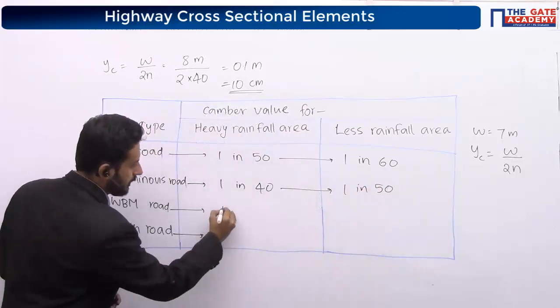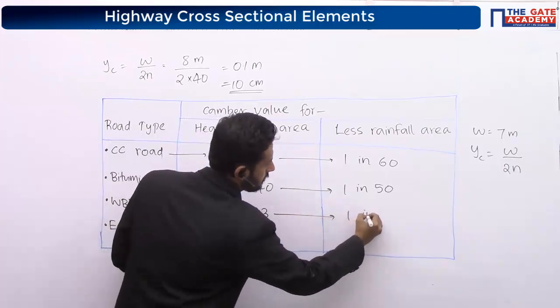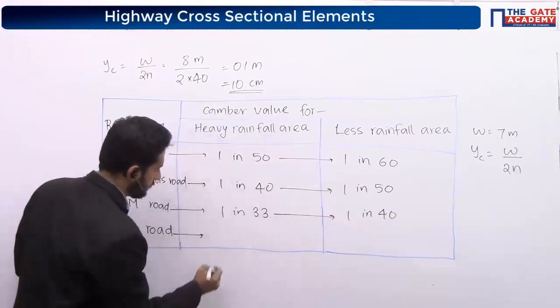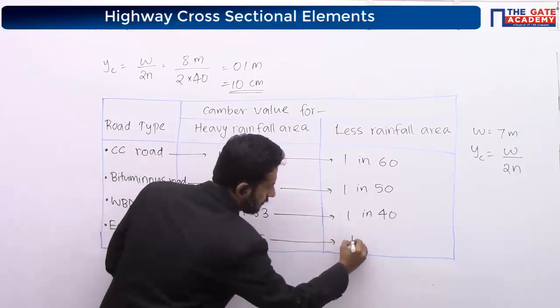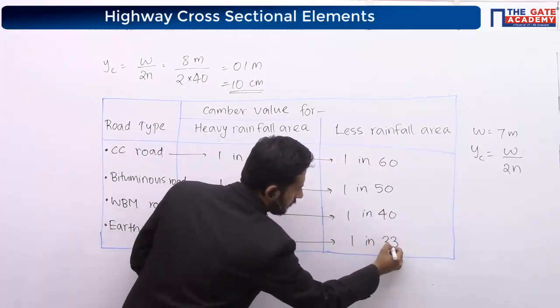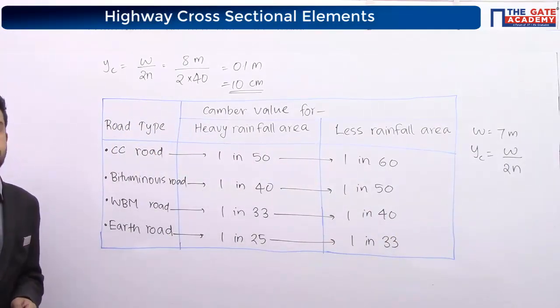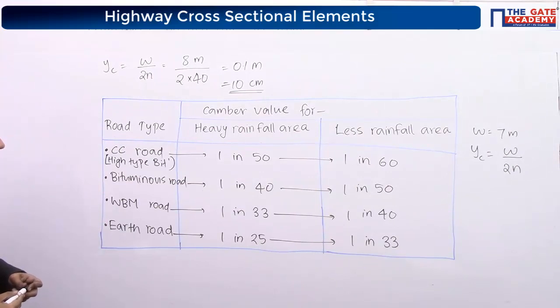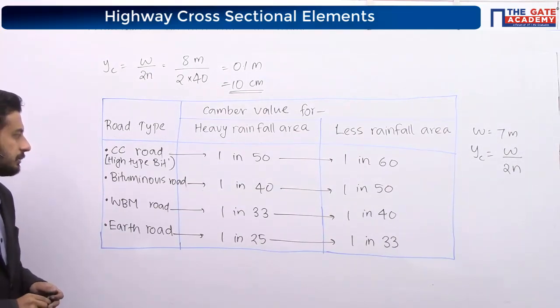This value you should remember. Just note down. Along with that CC road, you just write one more word: high type bituminous road.